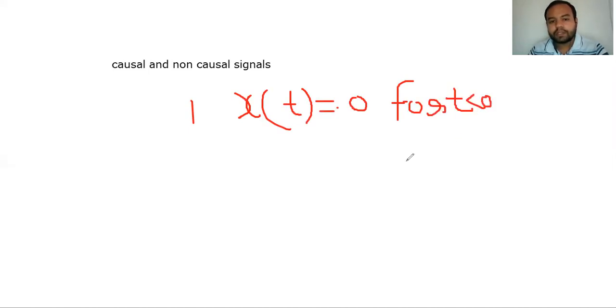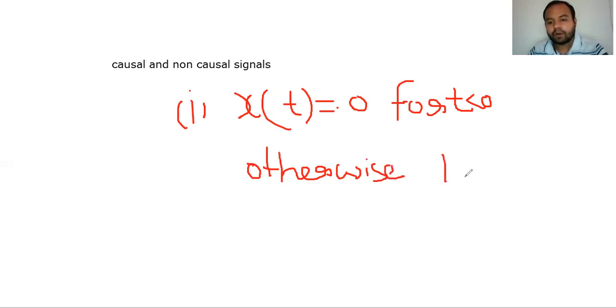So this is the definition of a causal signal. Otherwise, the signal is said to be non-causal.